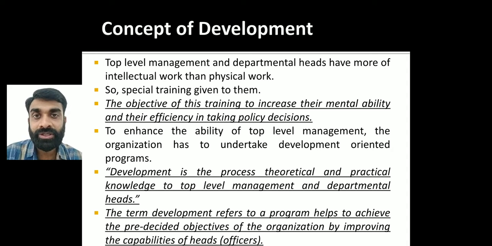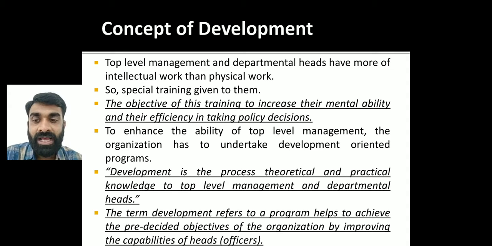We have already understood that in the first chapter. The policy decisions are taken by the top level officers and middle level management, and developmental programs help them in taking those decisions. So through these various developmental programs, the ability of the top level and middle level management is going to increase. Experts are called from outside the company to give them training, and ultimately their skill to take intellectual decisions is going to improve.